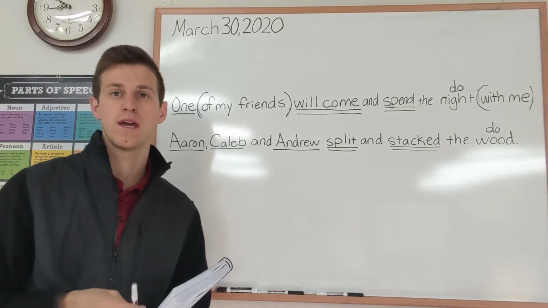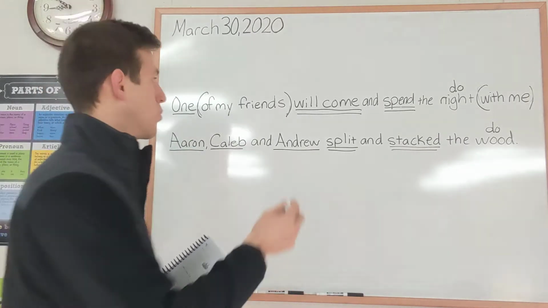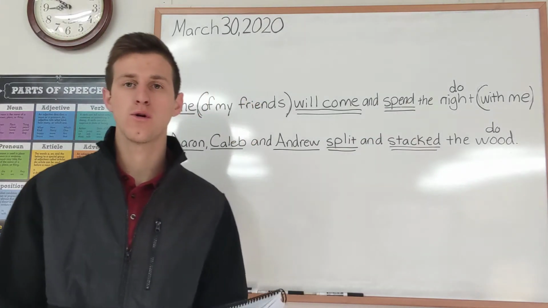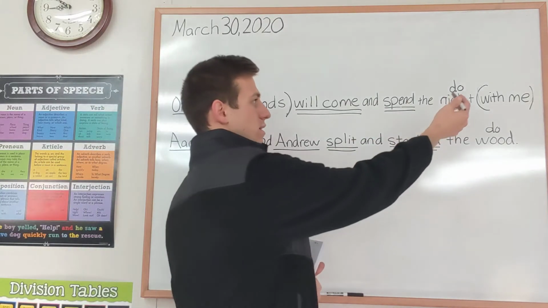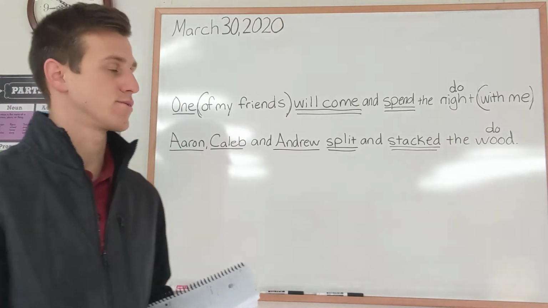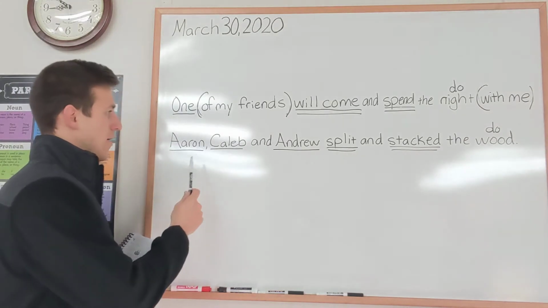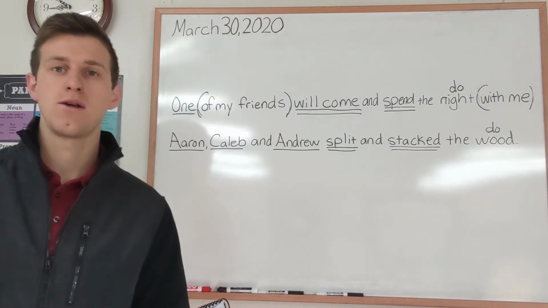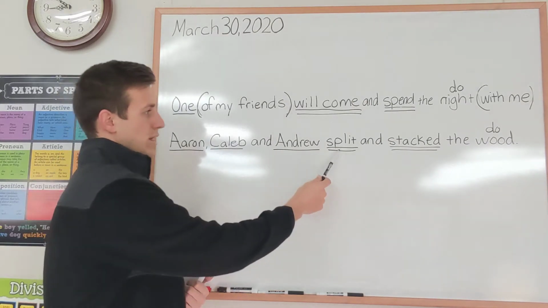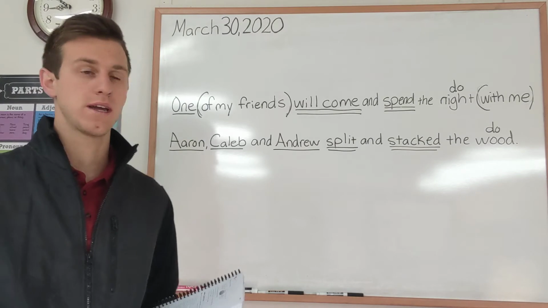So remember, we get our action verb and we ask what or whom. So we'll come and spend what or whom? We'll spend the night. So we would know night would be our direct object because it receives the action from our action verb. For the next one, Aaron, Caleb, and Andrew should have been our subjects, and split and stacked would be our action verbs, what they're doing.